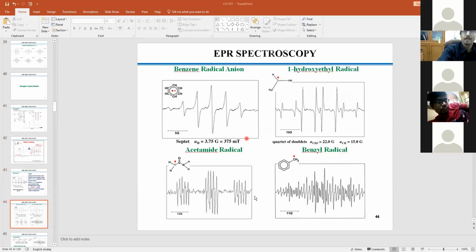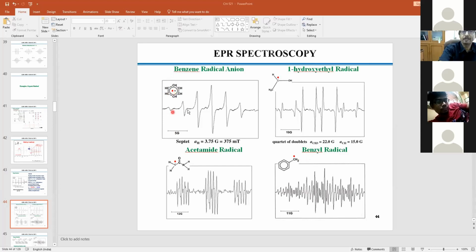Now let us take a few more examples. There are some variations, so I have picked molecules which could expose us to better variations. Now you look at this molecule, the benzene radical. Everybody knows that you have just pumped one electron into benzene and you get a radical. Now here you should get a 1 line spectrum.